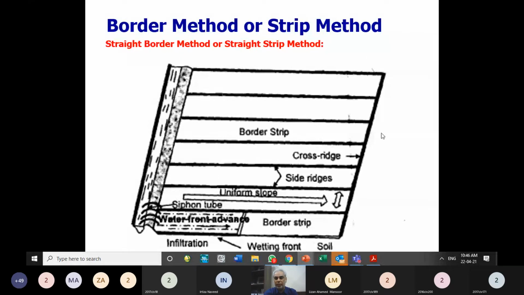If the whole of this field was leveled in transverse direction, we could make it as a check box. We can make it as a square box. Then this method would be called as a check method or the basin method.